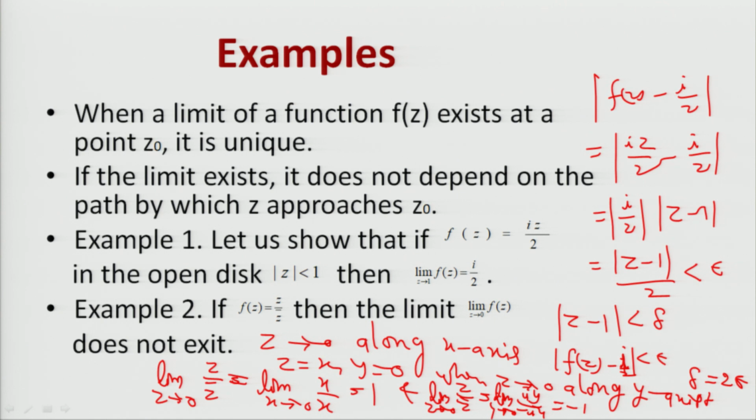Along the x axis it is 1, and along the y axis it is minus 1, therefore, it has two values along two paths, therefore, the limit does not exist.